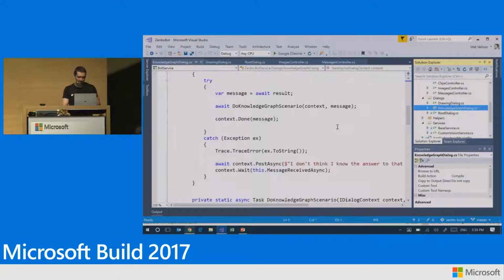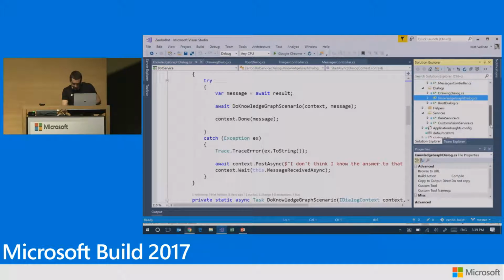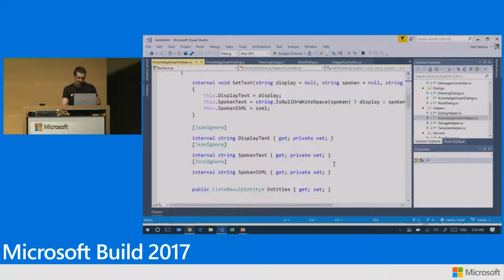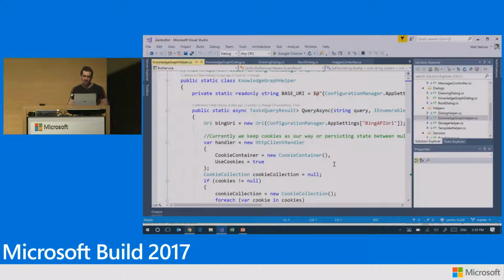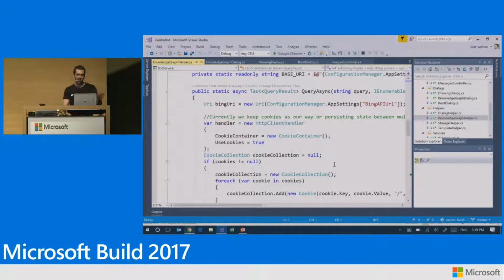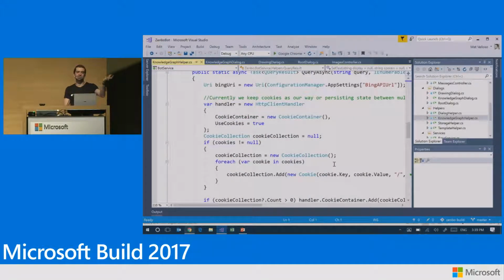that we'll call, let me open the code here. Sorry, that's the knowledge graph helper. So the knowledge graph calls a particular REST API where we just say, what do we know about this topic? Let me show how this API looks.